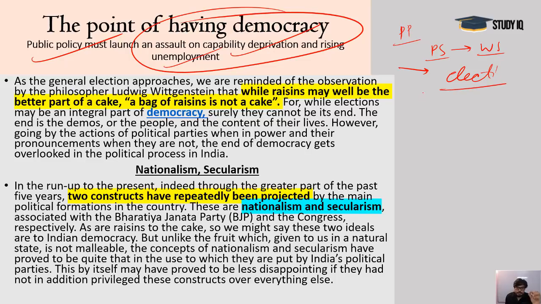Elections are just a part. Ludwig Wittgenstein said, while raisins may well be the better part of a cake, a bag of raisins is not a cake. So only elections is not democracy. And where elections are concerned, their ways are also questionable. Election funding is really a problematic thing.